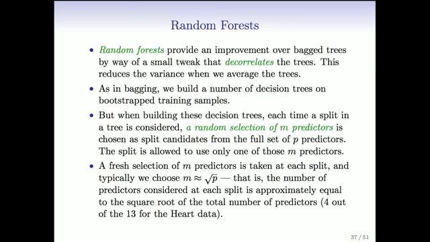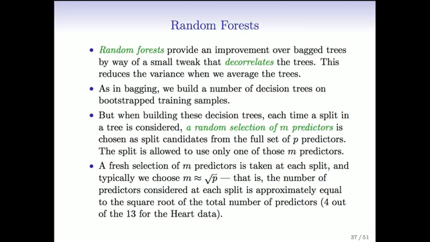Okay, so the next idea that Leo Breiman had a few years after bagging was called random forest. The idea here is that we're taking an average, and an average would be lower in variance if the things being averaged have lower correlation. So the idea of random forest is to build trees in such a way as to actually make the correlation between trees smaller, even smaller than you get from bootstrapping. Exactly, right. And again, this is one of these ideas which, when I first saw it at least, looked really bizarre, but it's a very clever thing.